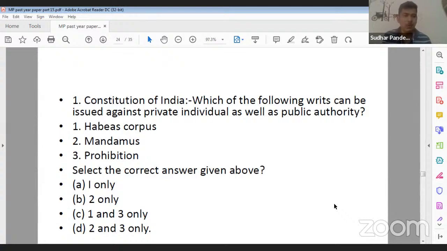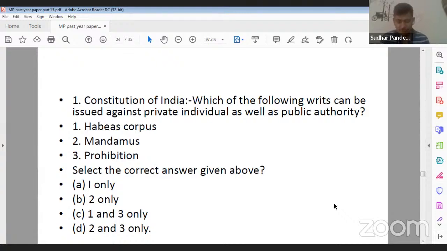Option A, first only. B, second only. C, first and third. D, second and third. They are asking which of the following writs can be issued against private individual as well as against public authority: habeas corpus, mandamus, prohibition. So what should be the correct answer? First, second, first and third, second and third. What should be the correct answer of question number 1?